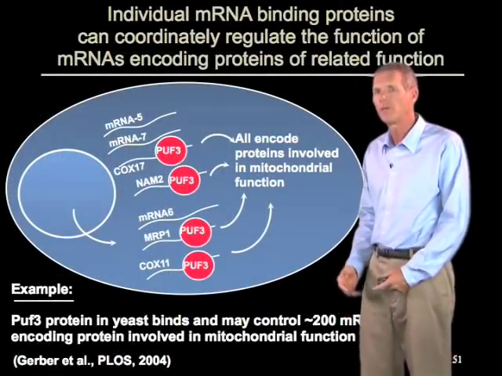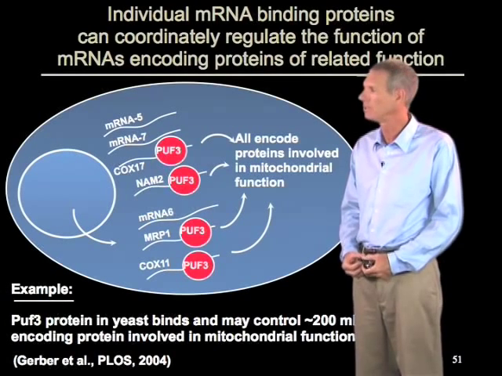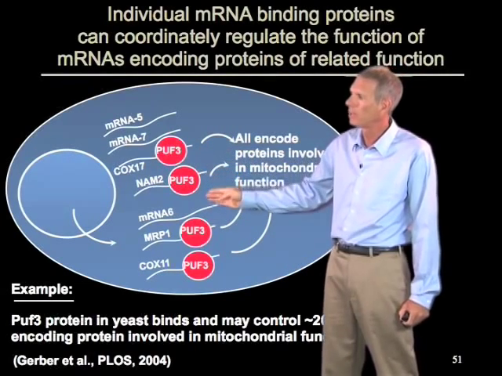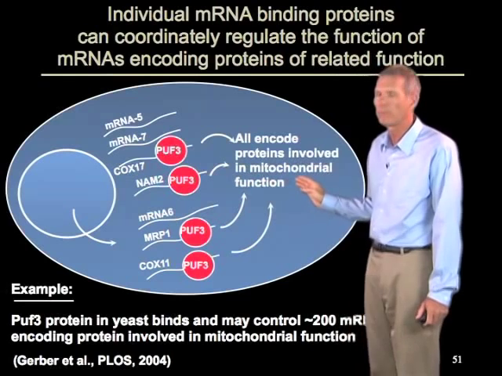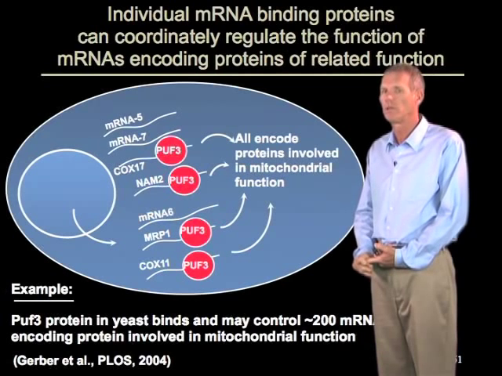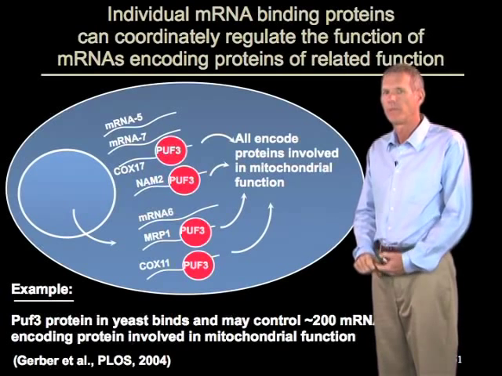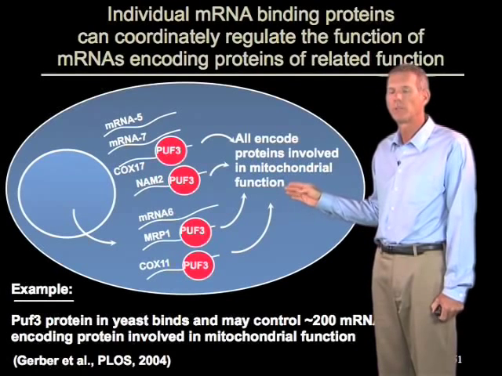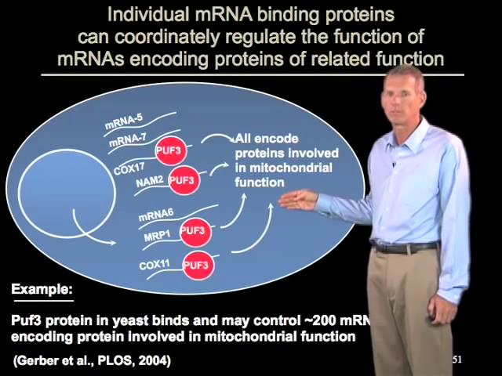But one thing we do know is that in many cases, RNA binding proteins co-regulate mRNAs which have related function. So for example, using the PUF3 protein as an example again, the PUF3 protein binds to about 200 mRNAs in yeast cells. And essentially all 200 of those encode proteins involved in mitochondrial function. Okay? And so it makes sense that they would be coordinately controlled for their degradation and for their targeting to a specific subcellular location. And consistent with that, PUF3 targets these mRNAs to the mitochondrial surface and promotes their degradation under conditions where mitochondria are not as important in the physiology of yeast cells.